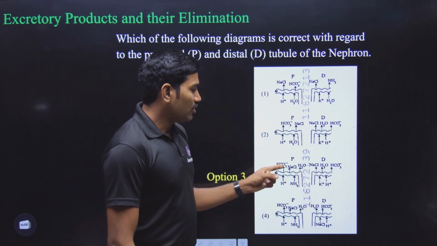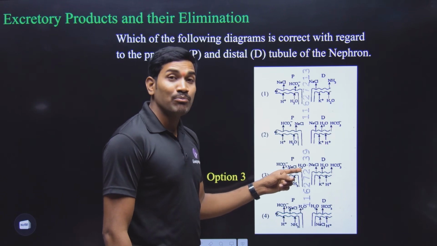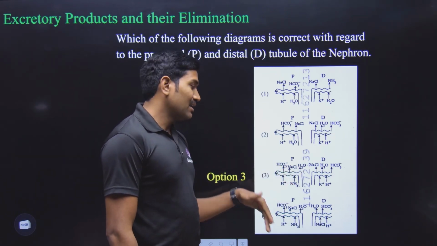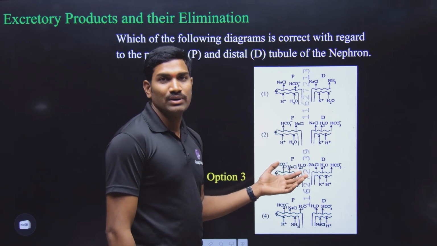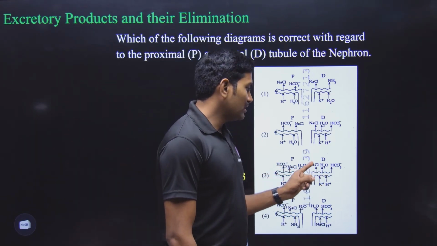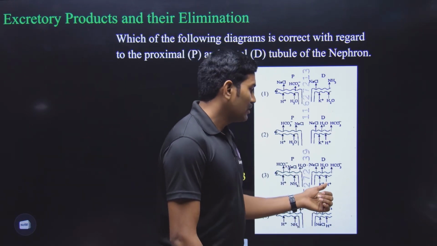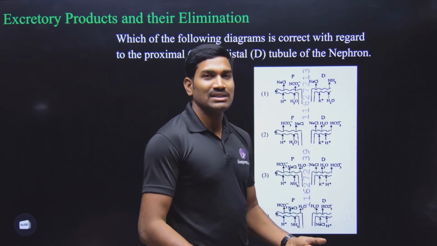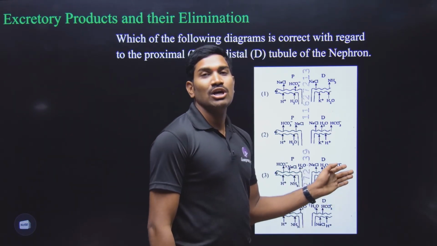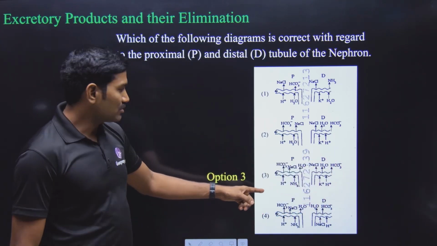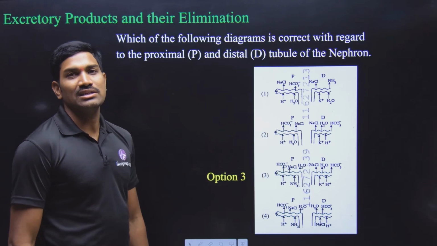Yes or no? Bicarbonate, NaCl, water, all these are absorbed in the PCT. H plus and ammonia are secreted into the PCT lumen. Yes or no? And now with respect to DCT, NaCl, water, bicarbonates are absorbed. And next one, K plus and H plus, if they are present in excess, will be secreted into the lumen of the DCT. Yes or no? So this is the one that is correct. With respect to this particular diagram, option 3 is the correct answer.